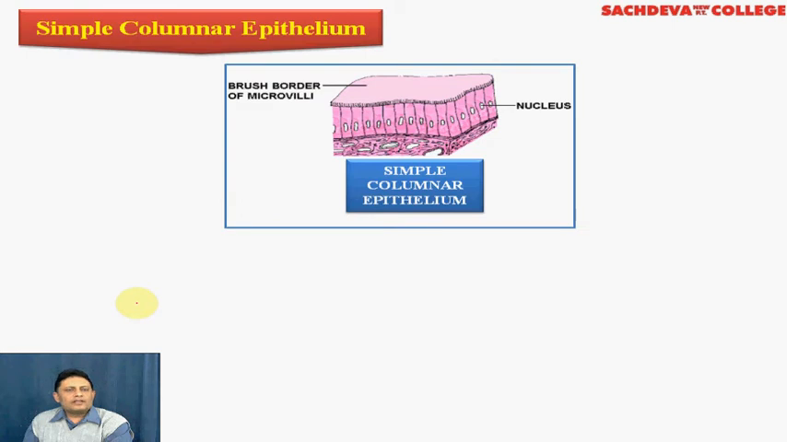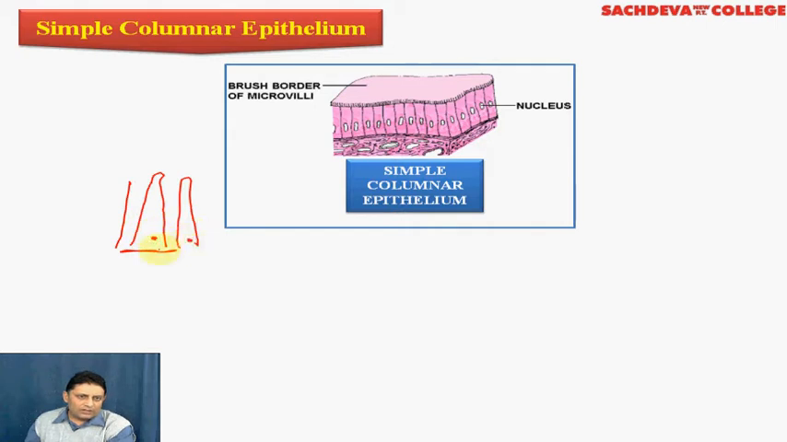Coming to the third type of simple epithelium, which is the columnar epithelium. The cells are elongated. This is the shape of these cells. That is, their length is more as compared to their breadth. Therefore, they appear as columns. The nucleus generally lies towards the lower part of these cells.